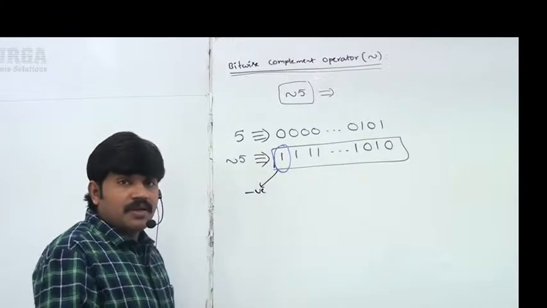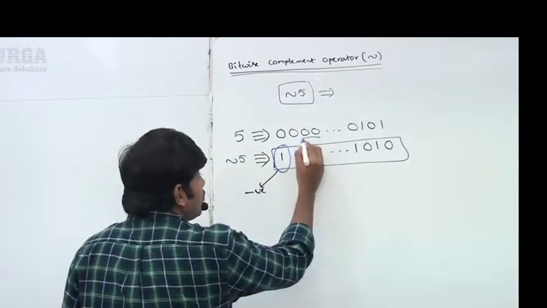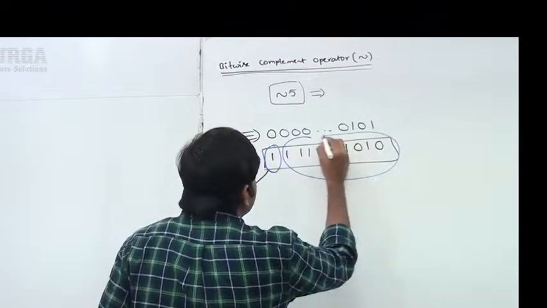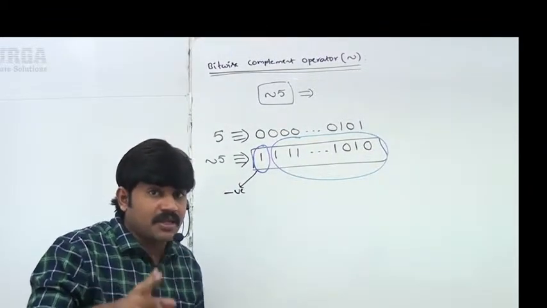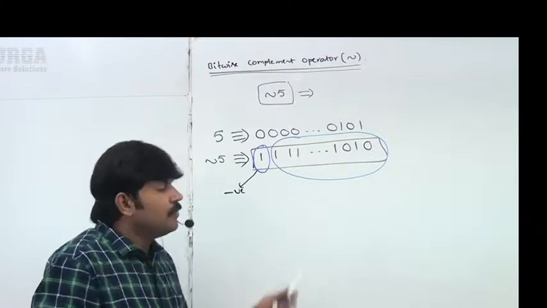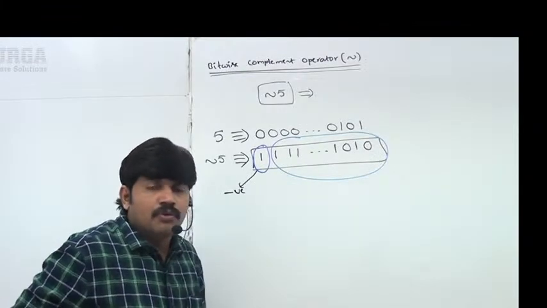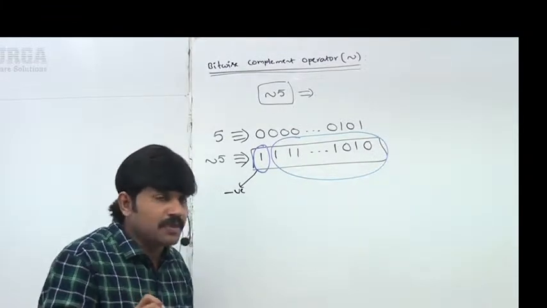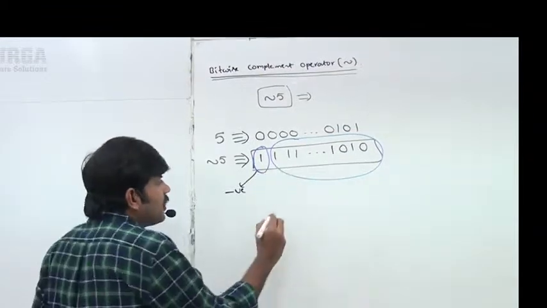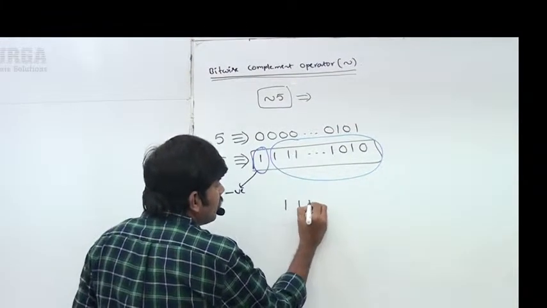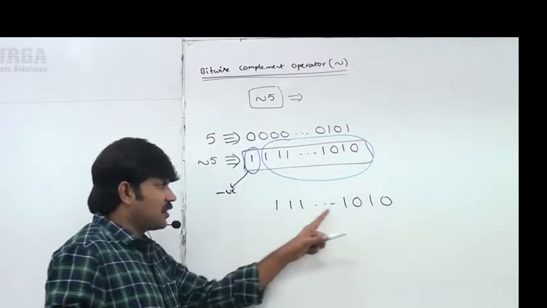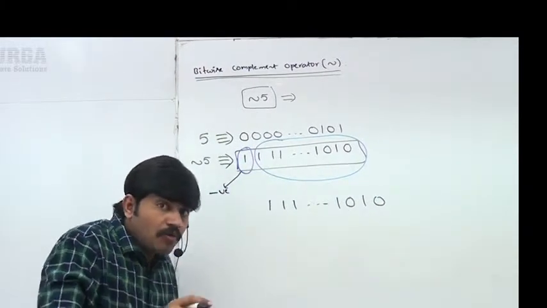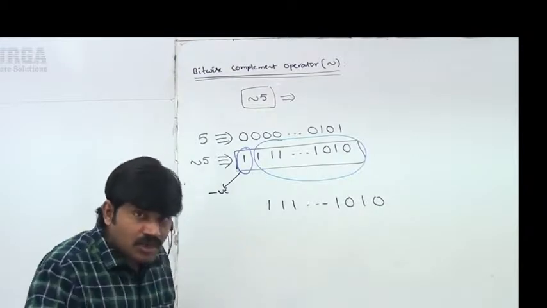If it is a negative number, the remaining bits represent the value in 2's complement form, not directly. The remaining bits are 1, 1, 1, 1, 0, 1, 0. These are the 31 bits. Now I want to find the 2's complement.